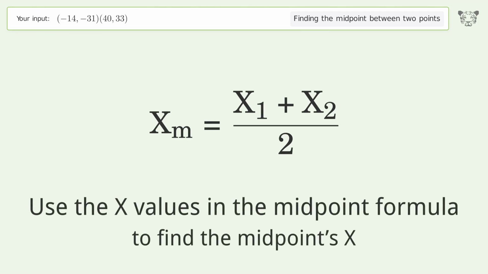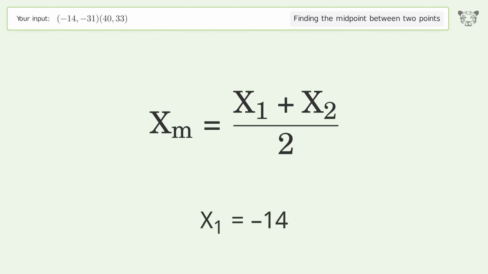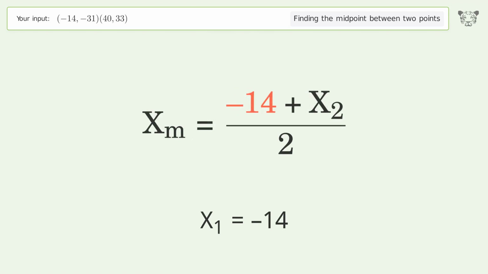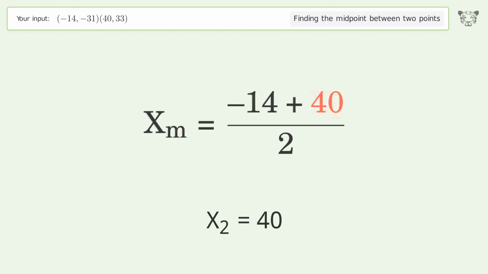Use the x values in the midpoint formula to find the midpoint's x. x1 equals -14. x2 equals 40. Simplify the arithmetic.